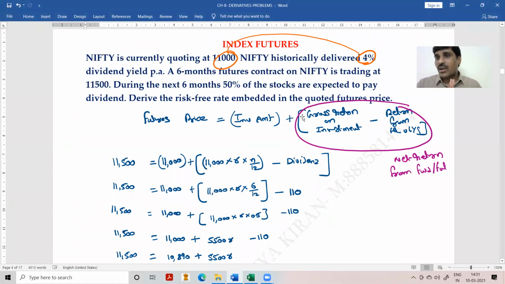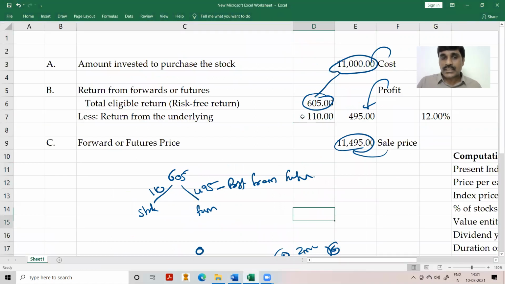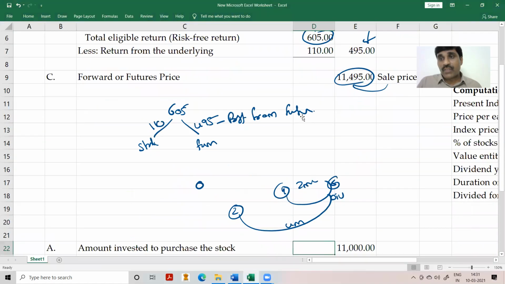They have not given the timing of the dividend. Since they have not given the timing of the dividend, we are assuming that it is received just before maturity, not much before maturity. If it is received just before maturity, there is no reinvestment. If it is received much before maturity, then there is a reinvestment. So in this problem, since I am assuming that I am receiving the dividend at the end of maturity,